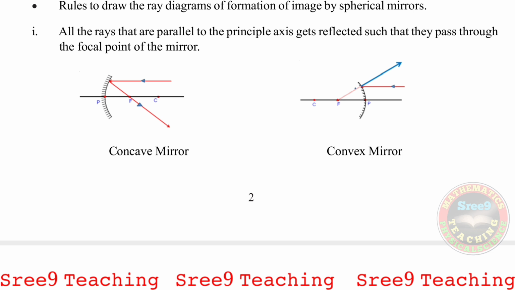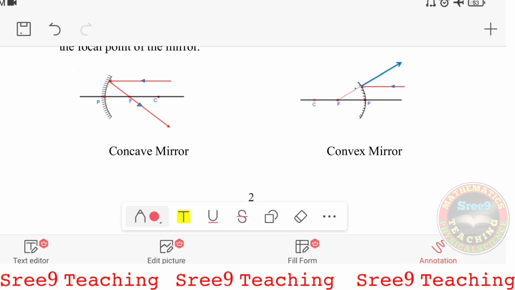First rule: all the rays that are parallel to the principal axis get reflected such that they pass through the focal point of the mirror. I will show you once. See on the left side, the concave mirror. Now the black thick line is the principal axis, on which P is the pole, F is the focus, and C is the center of curvature. Now the red line coming from the right side is nothing but the incident ray, and it falls on the concave mirror and is reflected, right? This is the reflected ray and it is going through the focus.